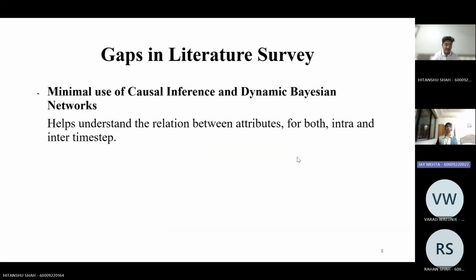Minimal use of causal inference and dynamic Bayesian networks. This means understanding how the different attributes affect each other, ultimately affecting the target variable, which is the yield. So making use of these kinds of models to understand these patterns is a crucial thing.